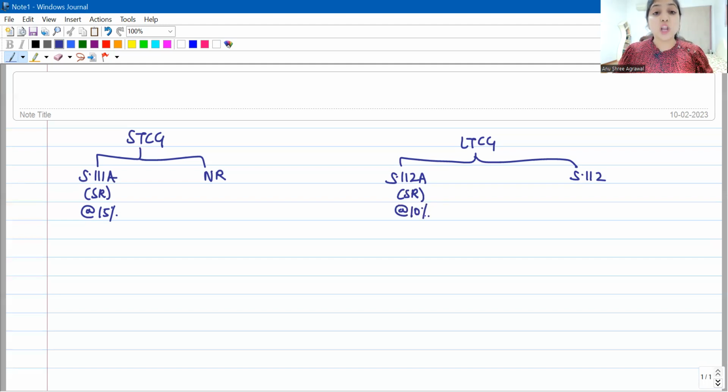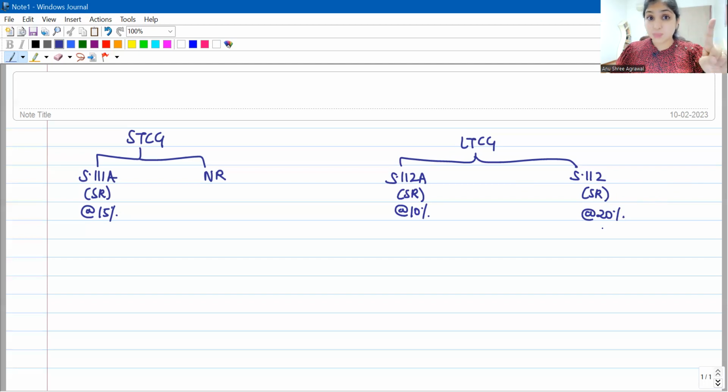Even over here, you do not get chapter 6A deductions, but a special point, here you cannot enjoy 87A rebate also. And I hope you are also able to remember that in section 112A you have this special provision relating to computation of cost of acquisition. So that was about section 112A. If section 112A is not applicable, then section 112 is applicable. Even section 112 is a special rate taxation section. Over here we tax the capital gains at the rate of 20%.